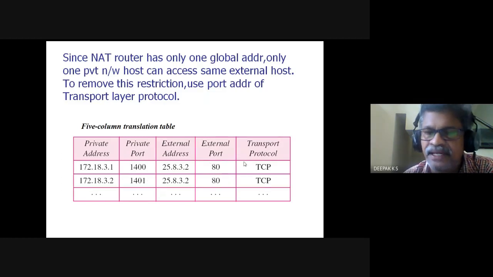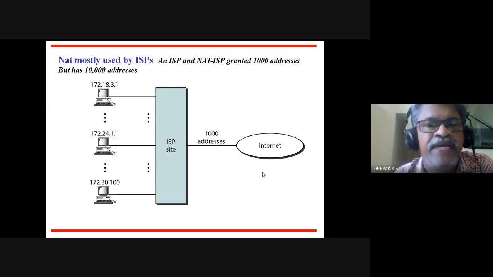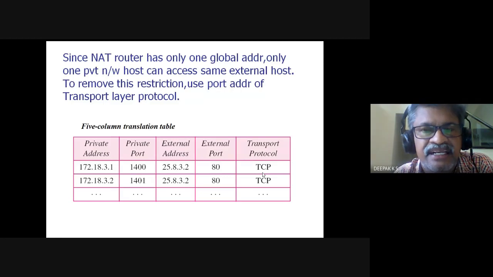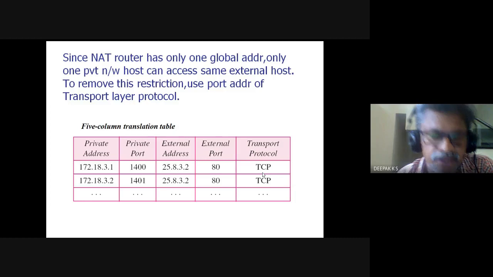These appear in TCP. We haven't seen that TCP part. Like we have the IP address and the physical address, which are in the network layer and the link layer, there is a port address in the transport layer. If you combine these two, the combination would be unique. So two machines, even if they have the same address but different port addresses, can access the same external address and port.